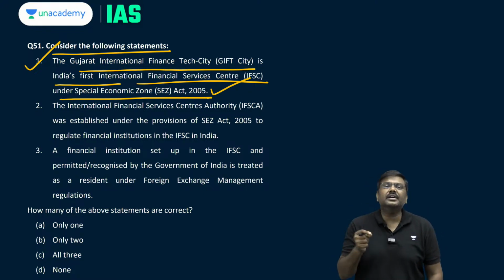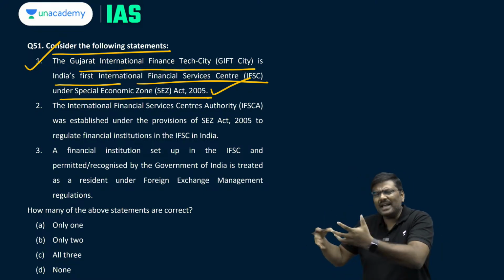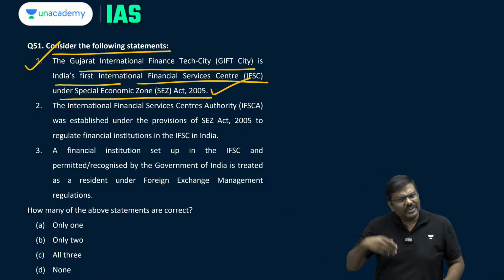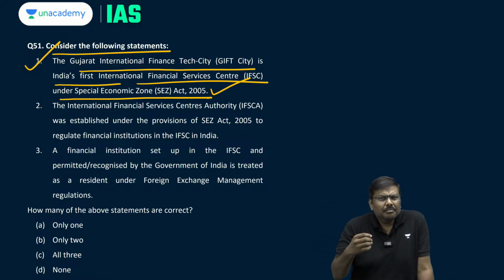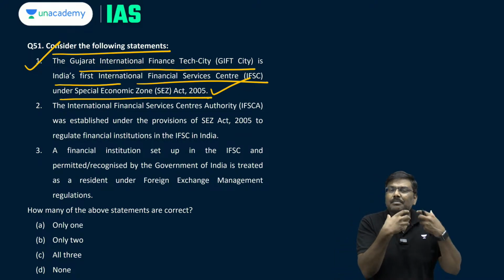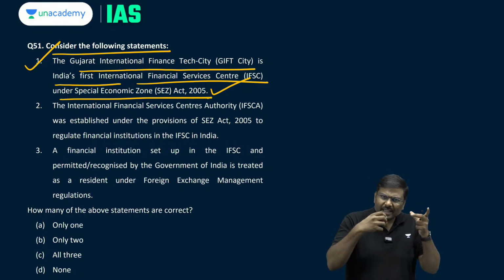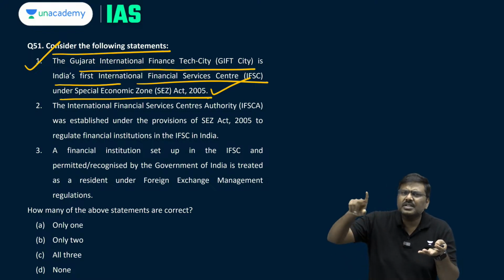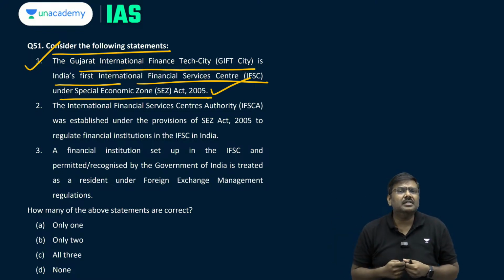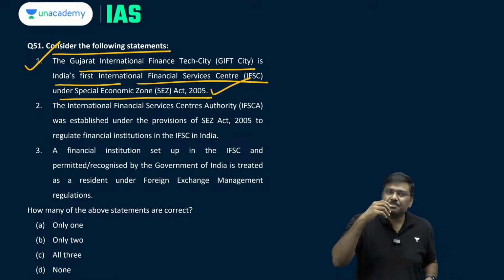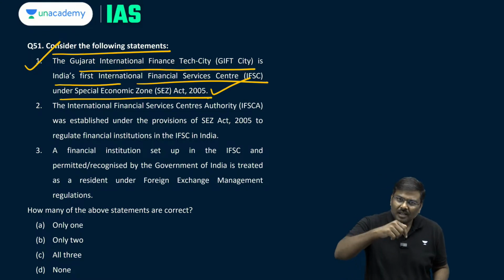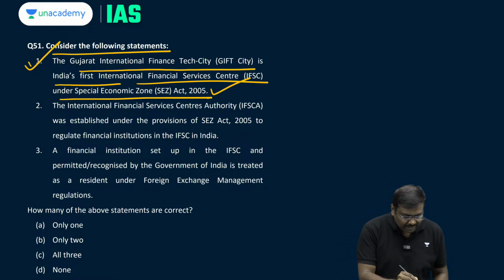International Financial Services Center. Even in the domestic market, banks are there, insurance companies are there, stock market is there, etc. Financial services are being provided by many institutions within India. But what is the point of going to this city and establishing a center where similar services are provided, such as banking, insurance, stock market, etc.? The argument is simple. Because this is a special economic zone, a lot of tax incentives are provided in the special economic zone. So the first statement is correct.